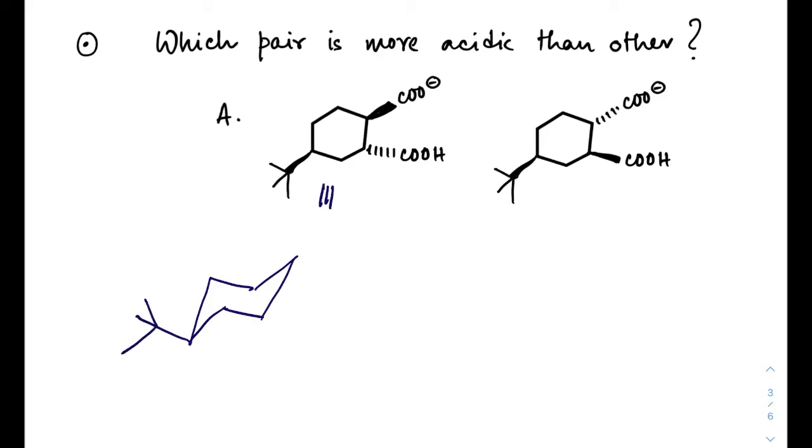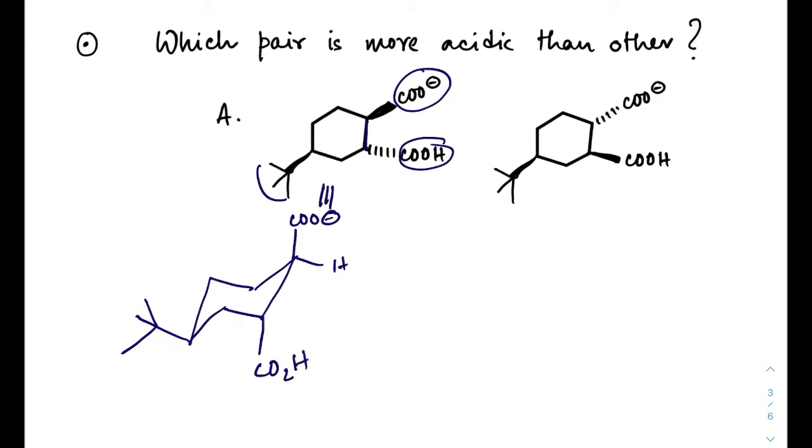Now this tert group and this CO2 minus are cis, therefore this CO2 minus will be axial, but this CO2H is trans with CO2 minus. This CO2H group is also axial and the structure is like this.